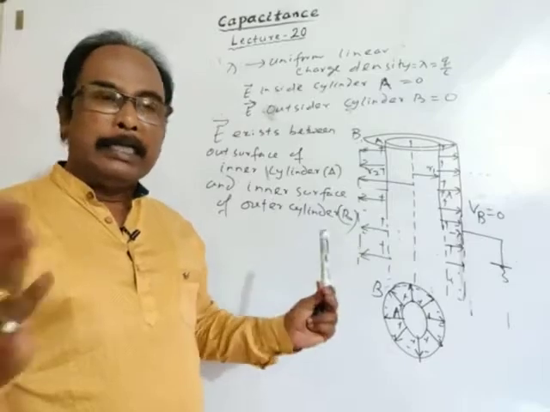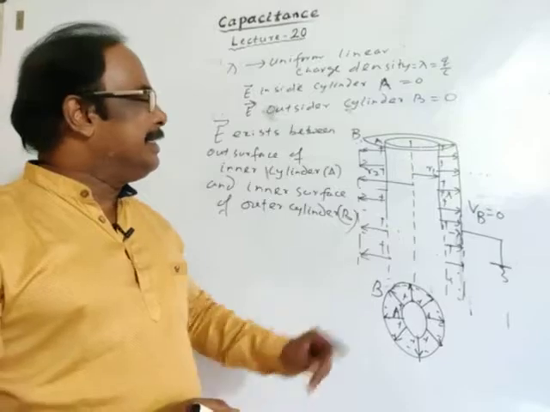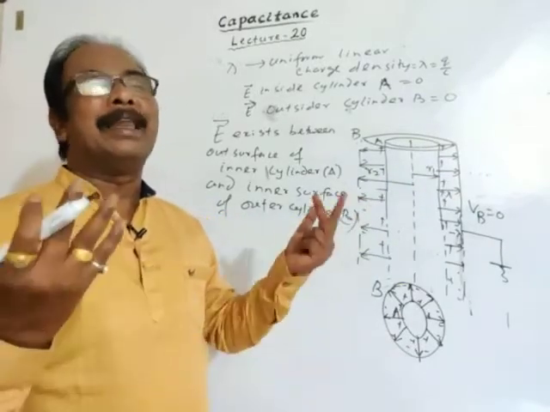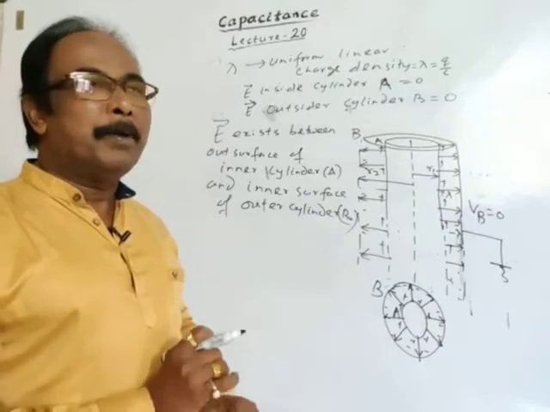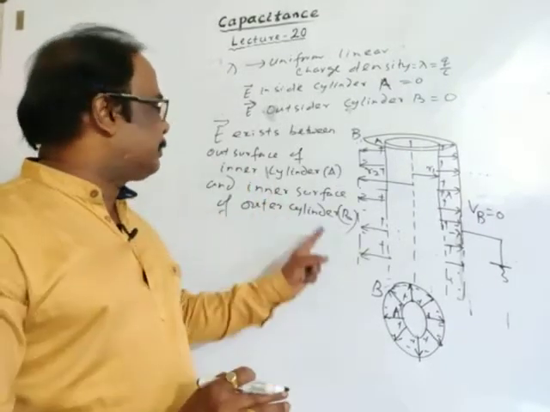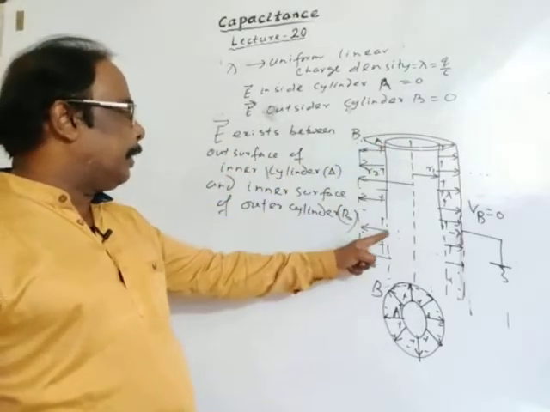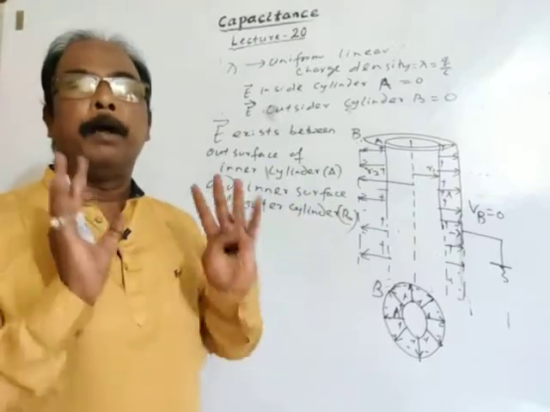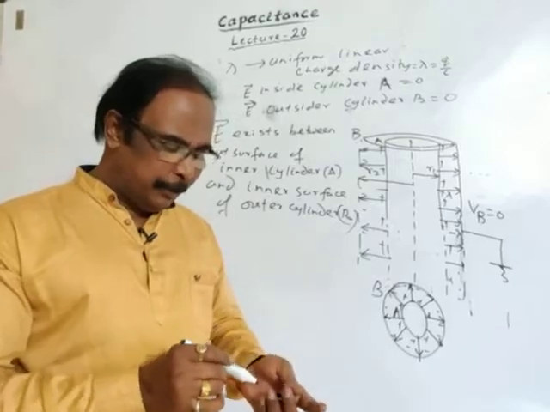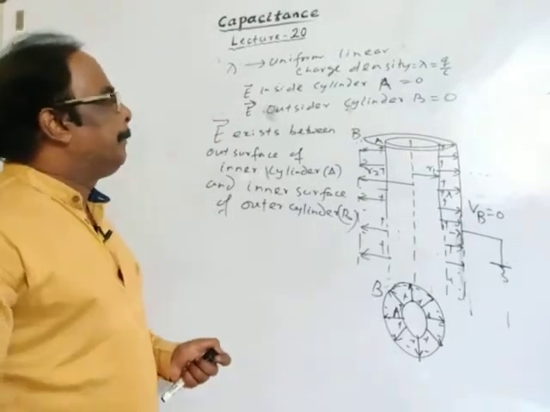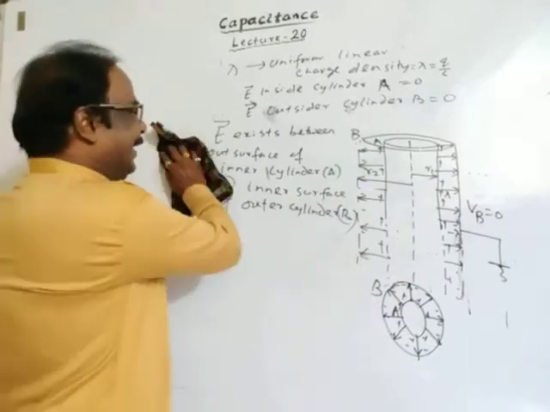Electric field is bounded, so energy is bounded. So now we can store energy in this region, and we may release energy at once when it is required. This is very important. Electric field exists between the outer surface of the inner cylinder and the inner surface of the outer cylinder. This is the concept. Now it is much easier to calculate capacitance. We got the electric field.